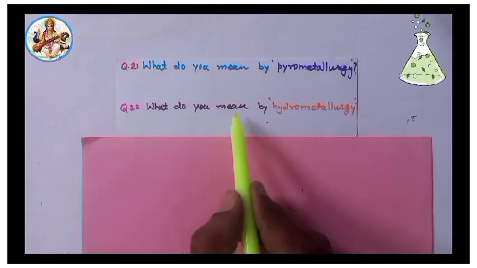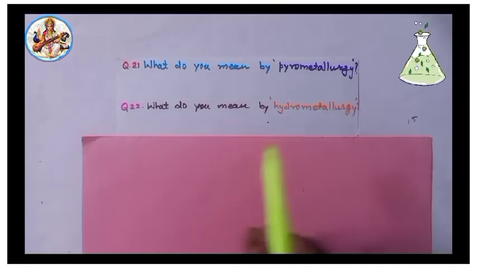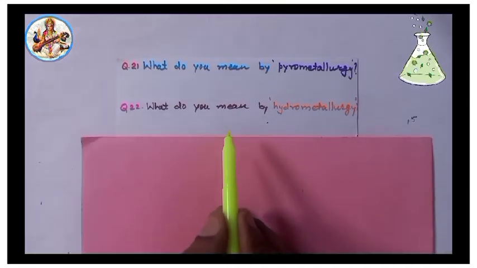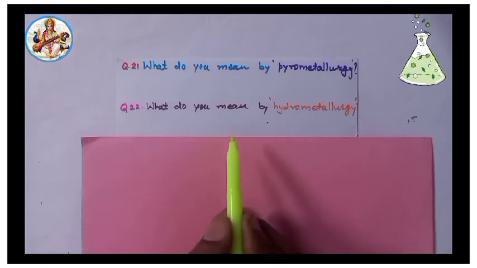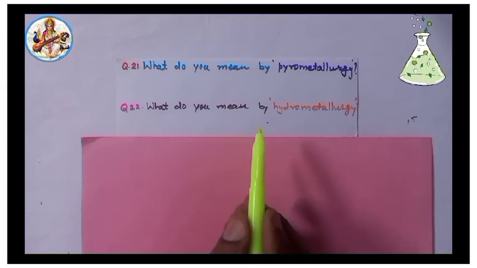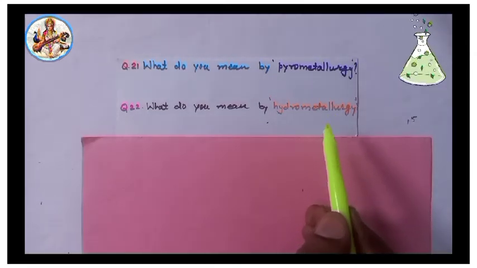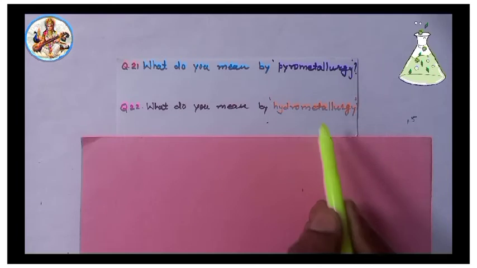Next, 22. What do you mean by hydrometallurgy? Important question. Solution: a process in which metal is reduced by displacement, a more reactive metal from their complex, is known as hydrometallurgy.